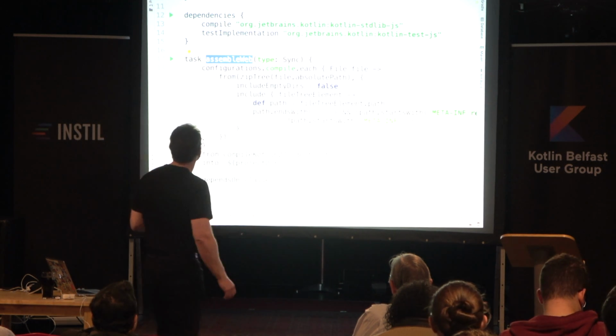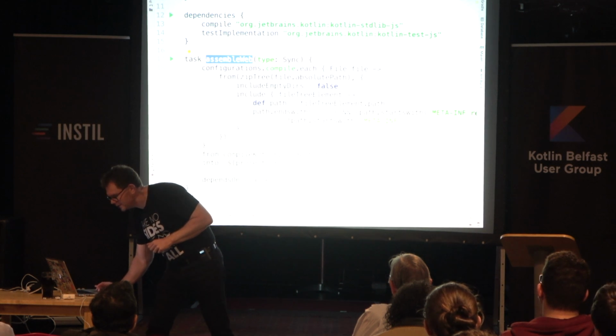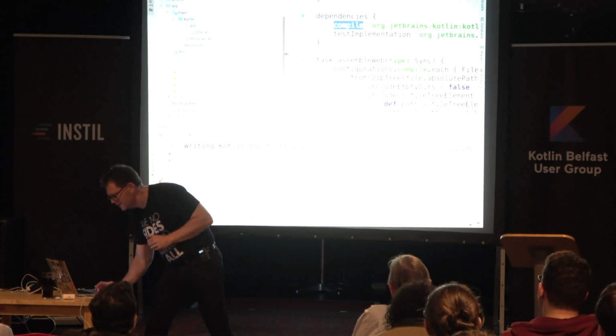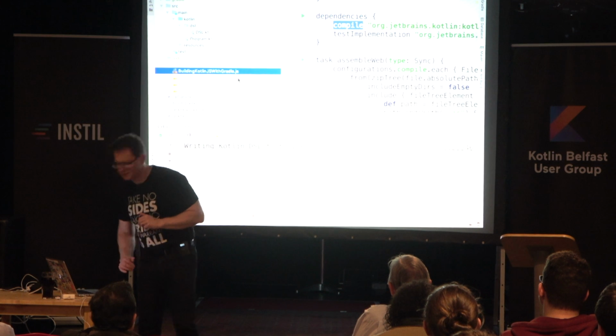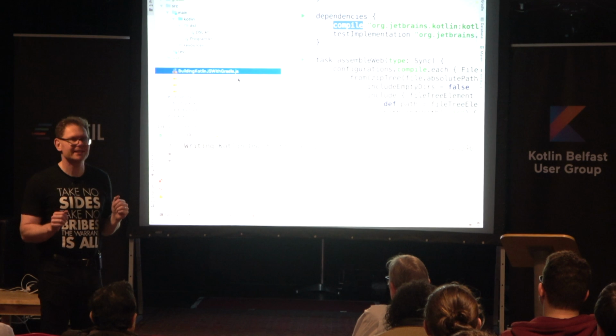The only other thing that's specific to Kotlin.js is just this bit here, where we're declaring the JavaScript version of the standard library as a dependency. But if you do that, then you see here we've got the web folder, because that's where we told it to unpack it to. And inside there's the JS version of the standard library, and then the JS version of all the Kotlin code that I wrote. And that makes sense, okay?